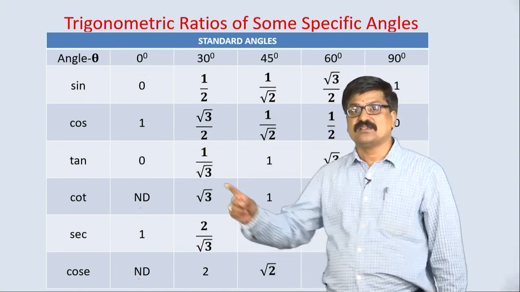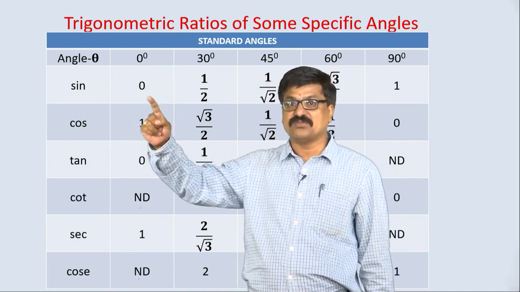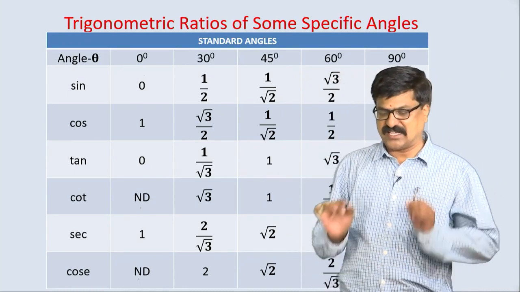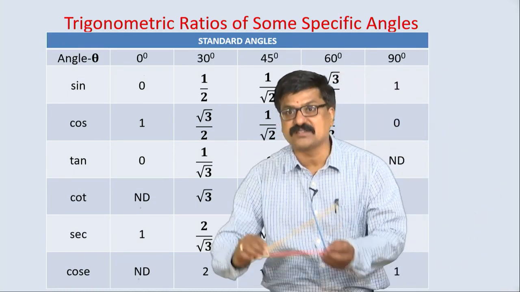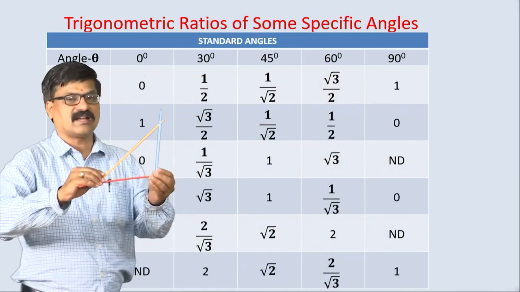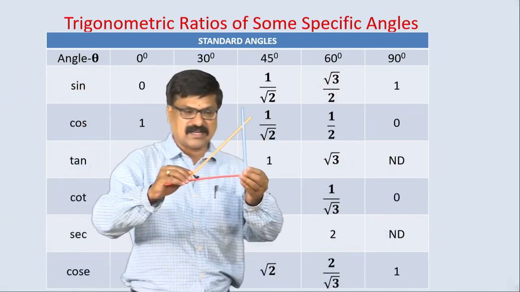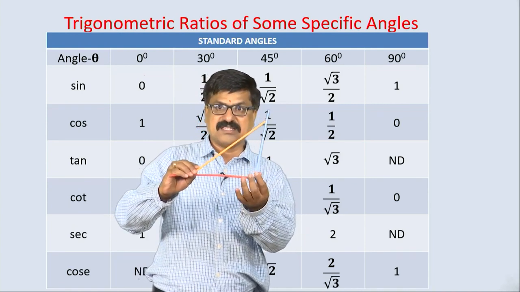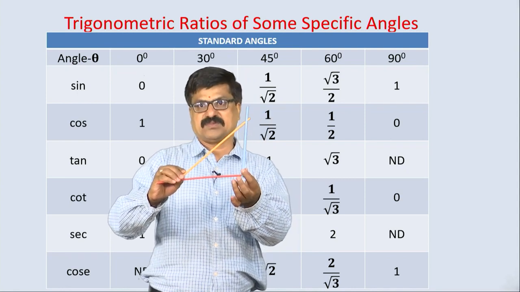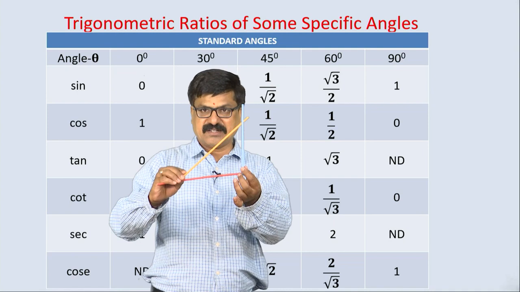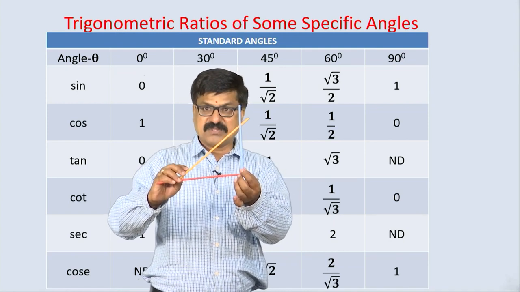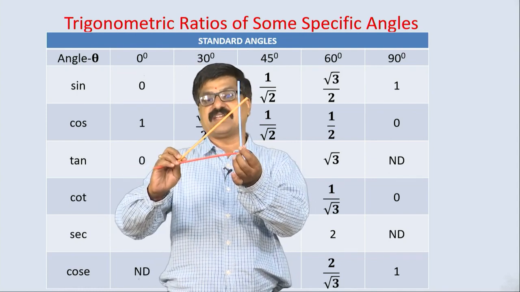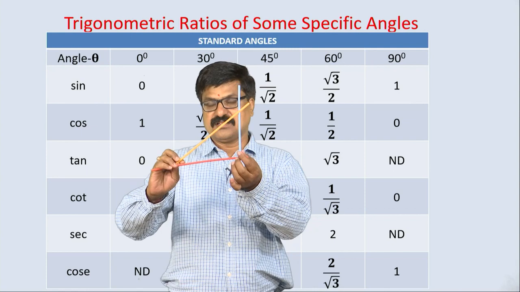Now, why is sin 0 equal to 0, and sin 90 equal to 1? Let us take a small activity here. Observe, this is a right angle triangle, this is a right angle triangle. At this point 90 degrees is formed, at this point 90 degrees is formed, right. I am taking this acute angle as theta, right.